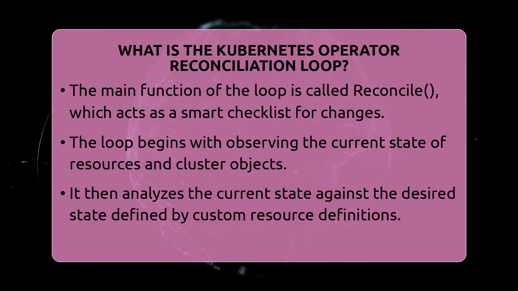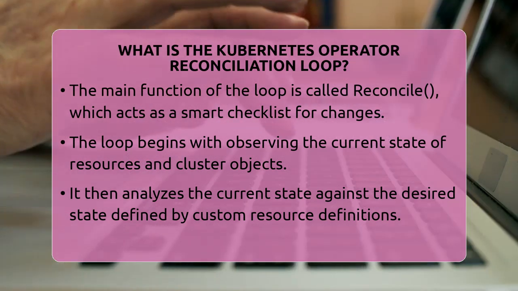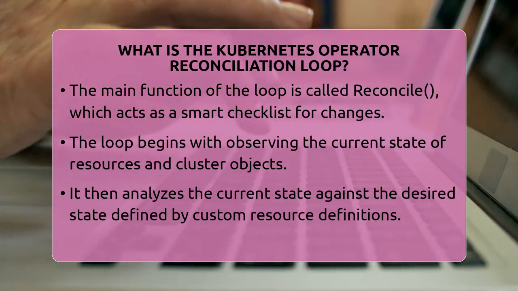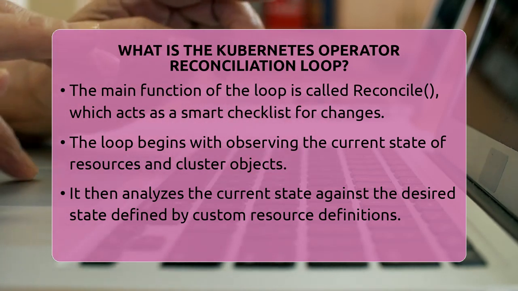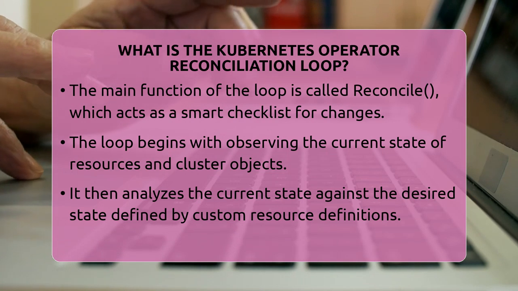The first step is observing. The loop checks the current state of the resources and cluster objects. For example, it looks at whether a database pod is running or if a security policy is applied correctly. Next, it analyzes. It compares what it sees with what you want based on the custom resource definitions you've set up. If there's a difference, it moves to act.